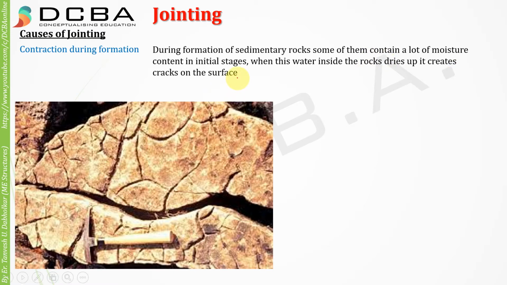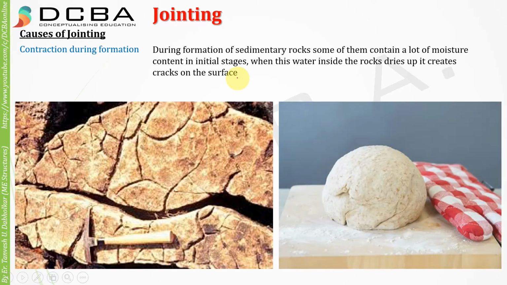To actually understand this, I've given a small example of, let's say, the dough that we use for making rotis or chapatis. You might have seen this in the kitchen. When a dough is fresh, it has some moisture, water, oil as well.